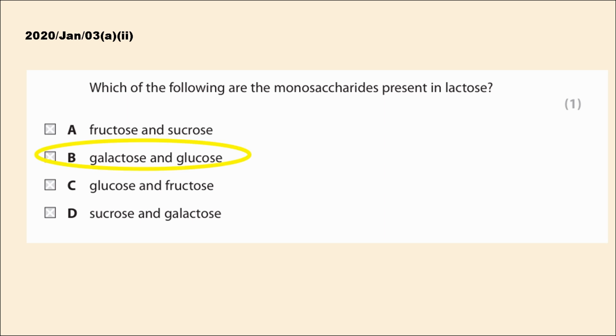The key idea here is to remember that glucose is one of the main monosaccharides and the other one paired with it will be different. In the case of lactose, it's galactose. You can even see the hint in the name itself. Lactose contains lact, which can help you to remember that it's made up of galactose. So the correct answer is galactose and glucose.